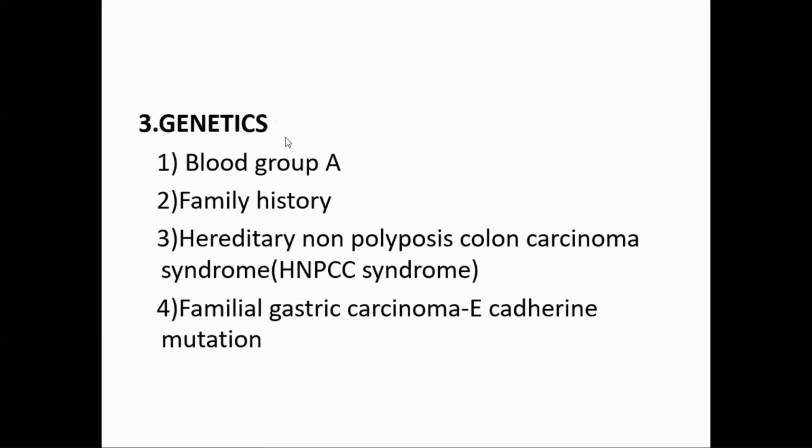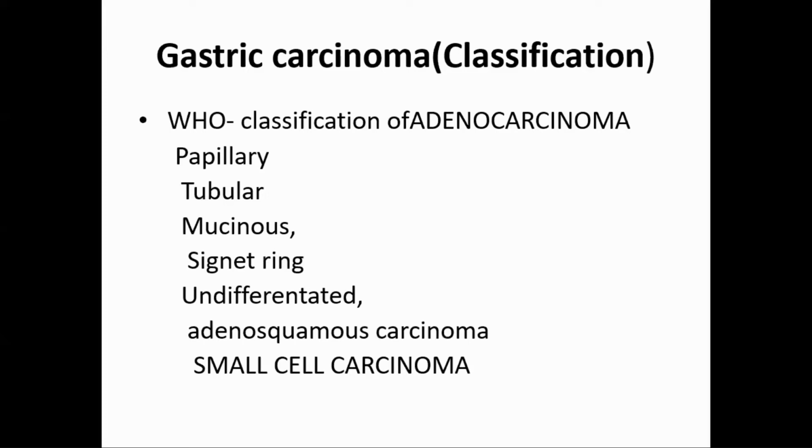And then we come to genetics. In genetics, blood group A; for peptic ulcer it was blood group O. Then family history of cancer, that is gastric cancer. Then there is a hereditary condition called hereditary non-polyposis colon carcinoma syndrome, the HNPCC syndrome. And familial gastric carcinoma, this is E-cadherin mutation. This gene is mutated and that will lead to familial gastric carcinoma. And there is also BRCA mutation, P53 mutations.